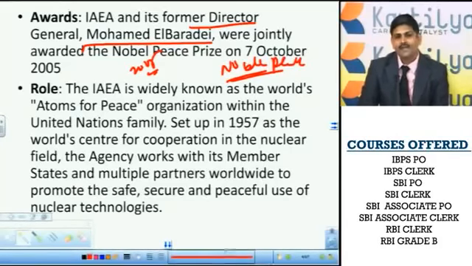So in what way does it help the world? It helps maintain the nuclear reactors, and it doesn't allow any nation to develop nuclear weapons. It constantly checks, gives advice, and educates the nations.